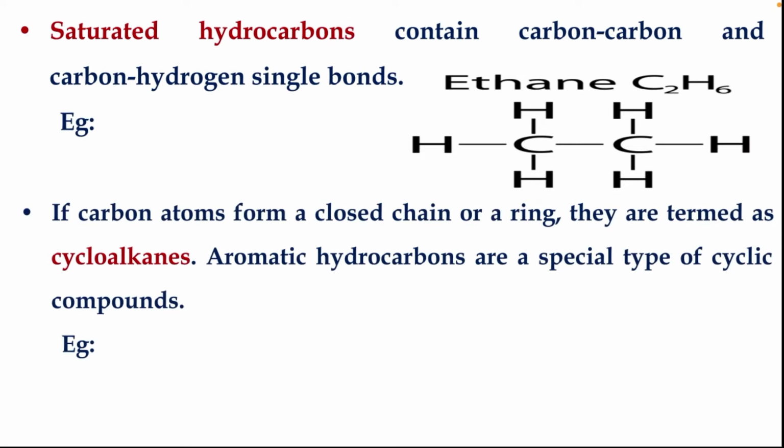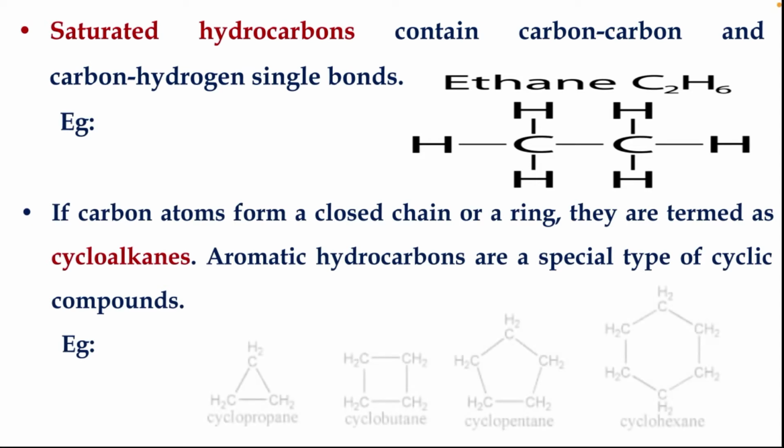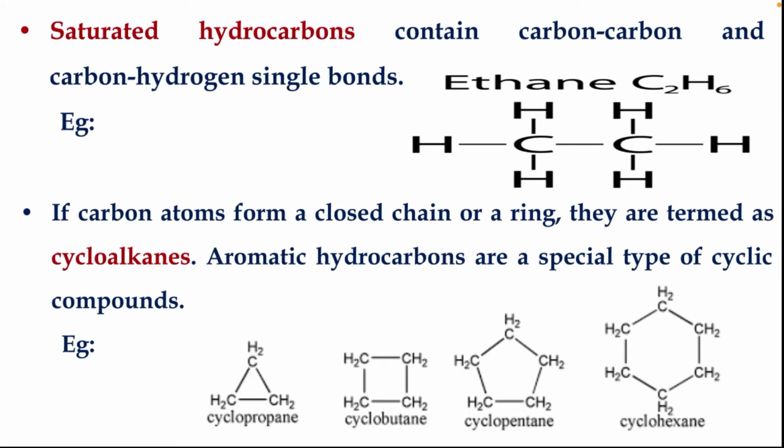Whereas if carbon atoms form a closed chain or a ring, they are termed cycloalkanes. Aromatic hydrocarbons are a special type of cyclic compounds. Here you can see some examples of cycloalkanes, which include cyclopropane, cyclobutane, cyclopentane, as well as cyclohexane.